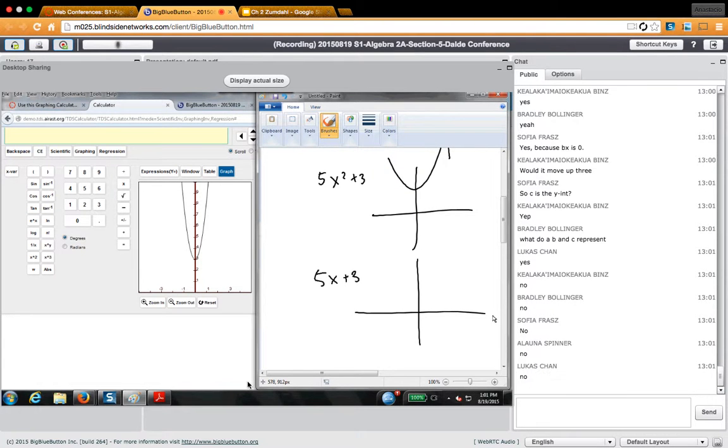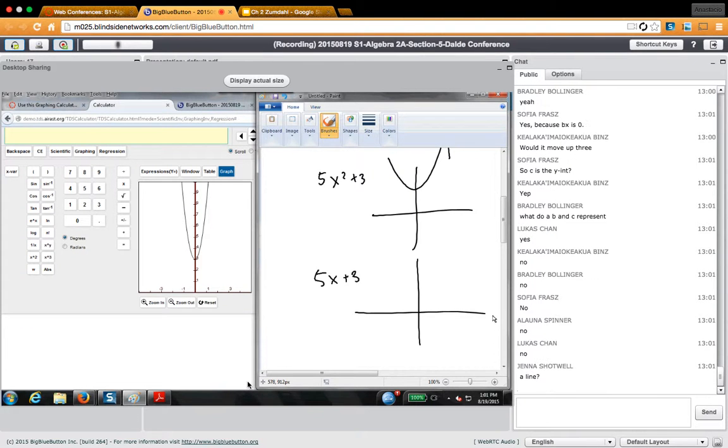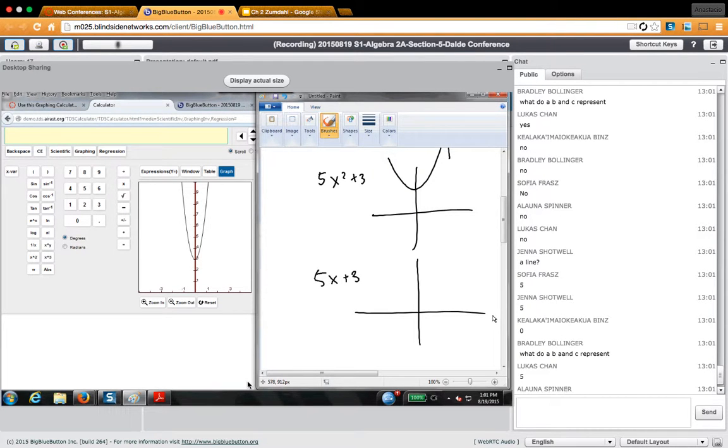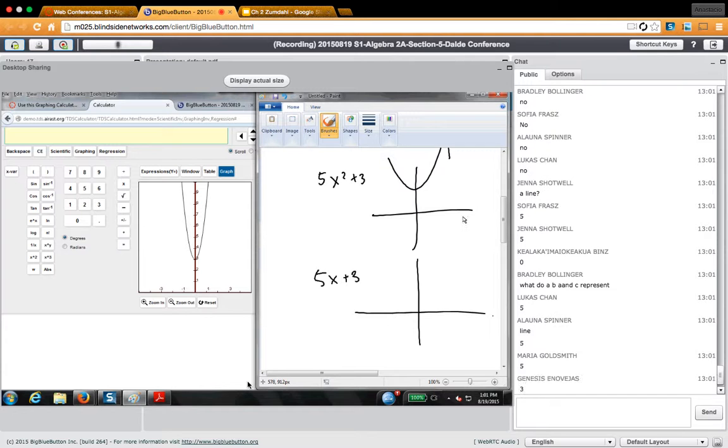What is the equation of? It's a line. It's a straight line with a slope of what? 5. And an intercept of what? 3. So the graph would look like that.